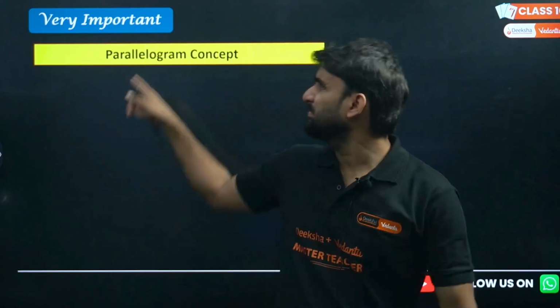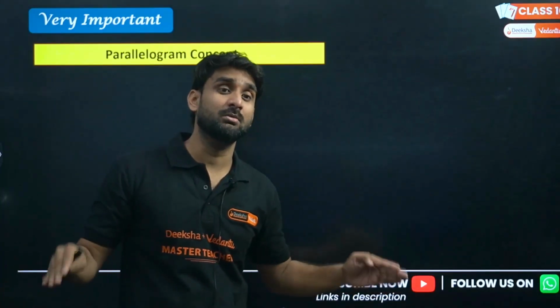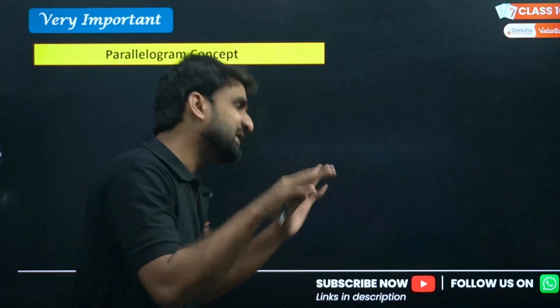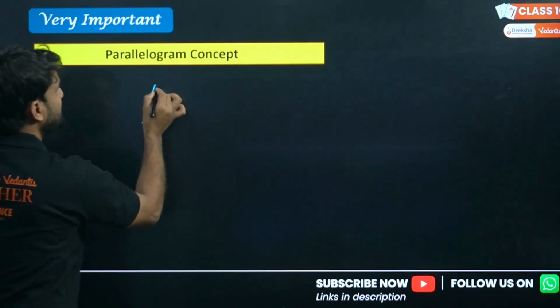So as you can see, the parallelogram is here. A parallelogram is a geometrical shape, right? So in geometry parallelogram comes, but here we are talking about coordinate geometry. So what are we going to do with a parallelogram here? Basically, in coordinate geometry, look at what kind of question comes in parallelogram.